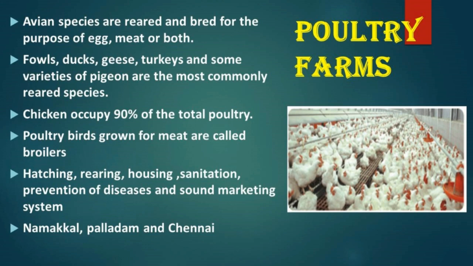The poultry industry is important in providing a balanced diet for the human population. Proper management of poultry includes method of hatching, rearing, housing, sanitation, prevention of diseases, and a sound marketing system. In Tamil Nadu, famous poultry farms are found in places like Namakkal, Palladam, and Chennai.